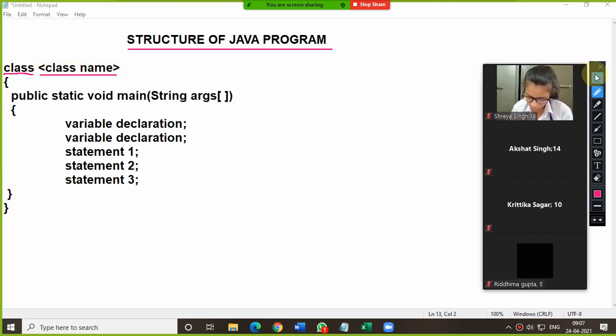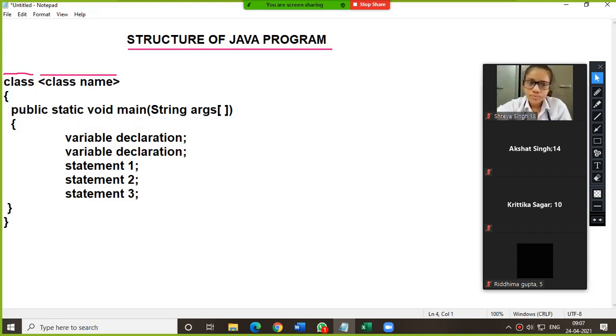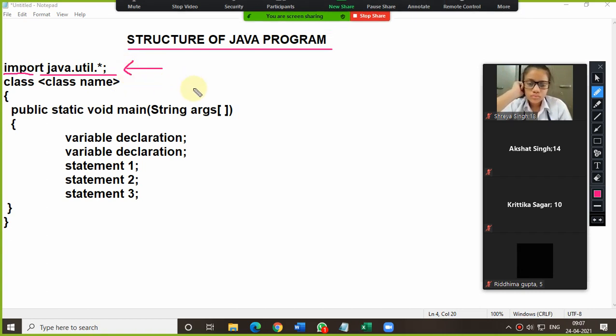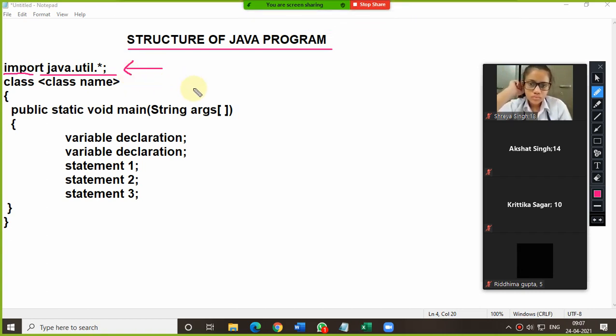Now see, in this program, I have not shown you that before this, we are supposed to write this java.util.asterisk. So basically this line, please try to understand. The first line is very important whenever you are taking input from the keyboard. In this program we are going to take input from the keyboard. So that is why we are supposed to add this package with the help of this import keyword. So this line is very important. Am I clear, everybody?